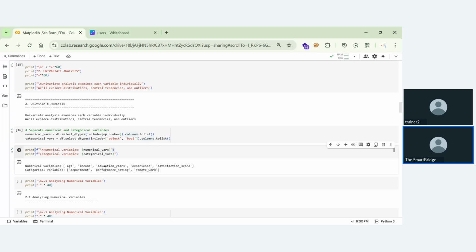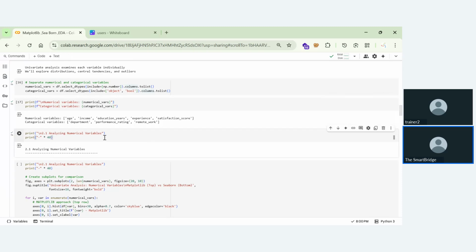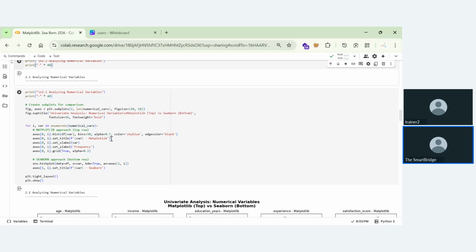Now I'm analyzing numerical variables first. This is for the analysis. Okay, now what I'll be doing is explaining the code. So let's begin with these numerical values.